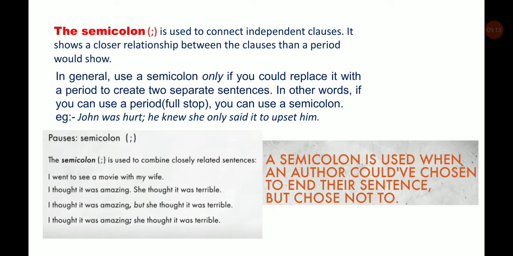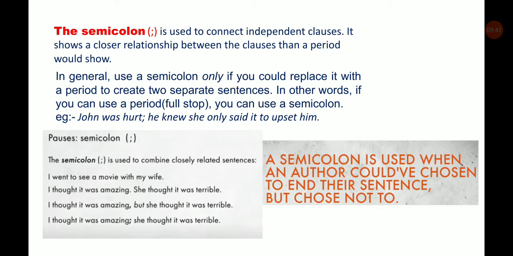The semicolon. Semicolon is used to connect independent clauses. It shows a closer relationship between the clauses than a period would show. In general, use a semicolon only if you could replace it with a period to create 2 separate sentences. In other words, if you can use a period or a full stop, you can use a semicolon.